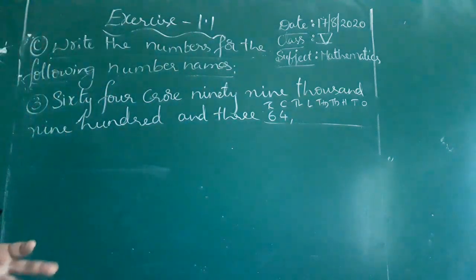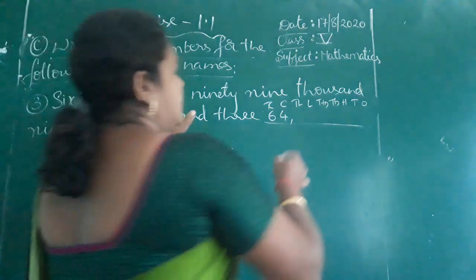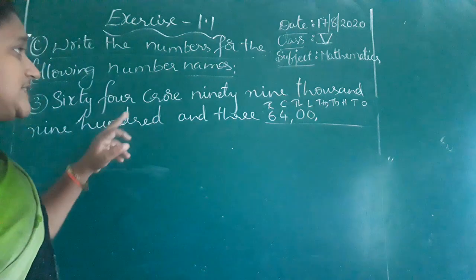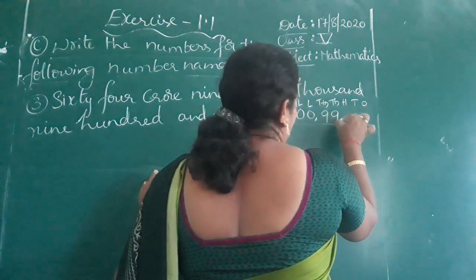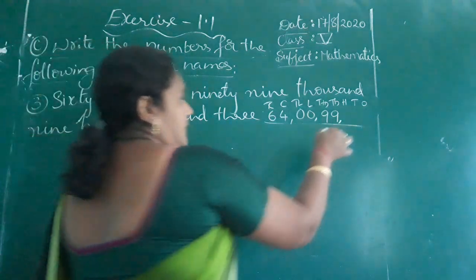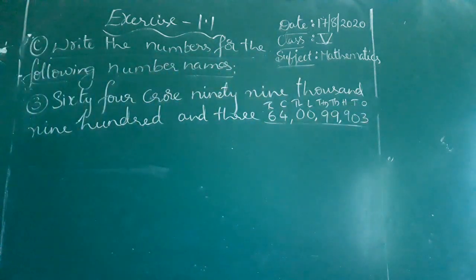Next, 99,000. They have not given any lakhs. Yes, ma'am, they didn't give any lakh name. So keep zeros at lakhs, and then put a comma. Next one, 99,000, then 903, like that you can write it.